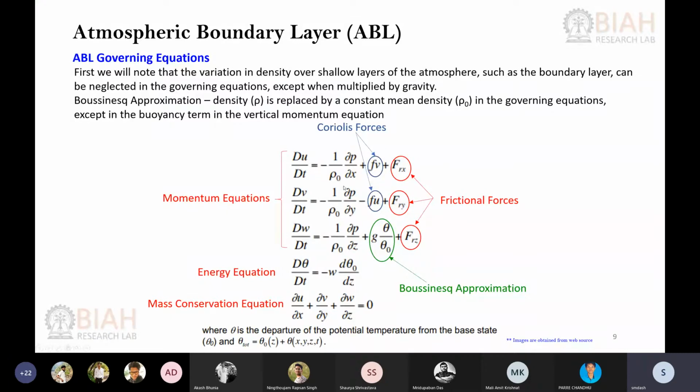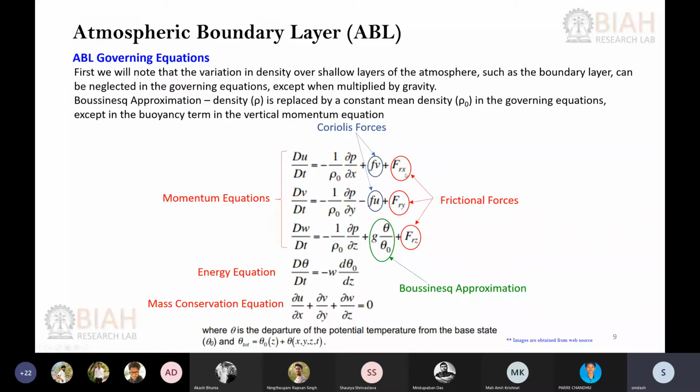There we saw that the net inertia, the acceleration of the wind, comes from your pressure gradient, which is normally called the horizontal pressure gradient in the xy plane, and you have the Coriolis force term, and also your frictional forces, because we are discussing the boundary layer, so we need to include the frictional forces as well.